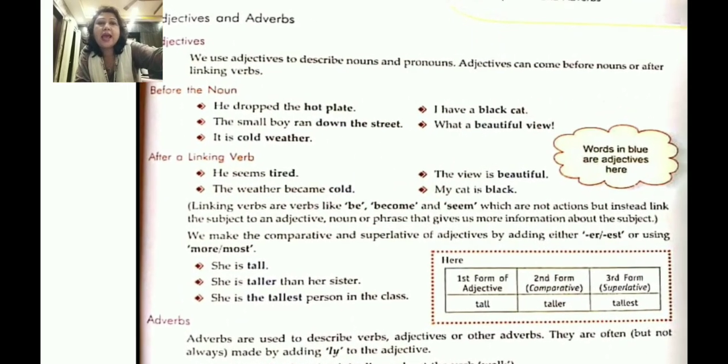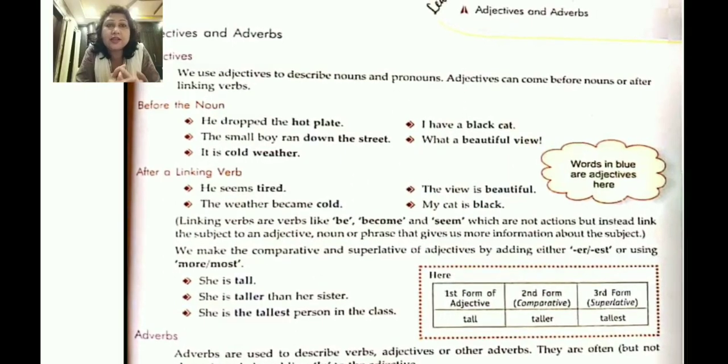So adjectives and adverbs. Now what are adjectives? We use adjectives in order to describe nouns or pronouns. Okay, adjectives can come before a noun or after linking verbs. Now before the noun, okay, he dropped the hot plate. I have a black cat. The small boy ran down the street. What a beautiful view. It is cold weather. So these are used before the noun.